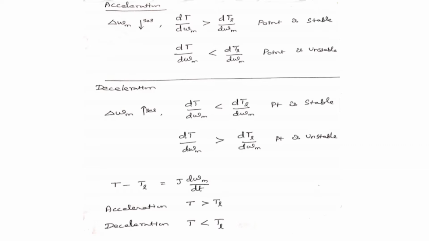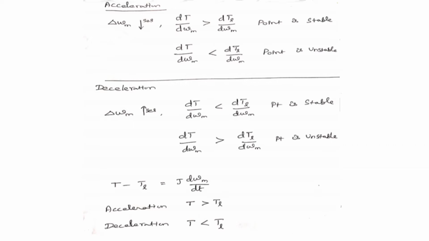What is steady state stability? We can see your basic torque equation, T is equal to TL plus J into d omega m by dt. The equilibrium speed of a motor load system is obtained when your motor torque is equal to load torque. This is the condition. The drive will be operating in steady state provided it has the speed of the stable equilibrium.